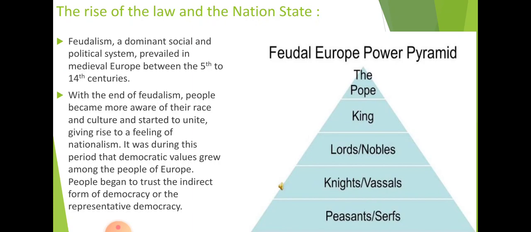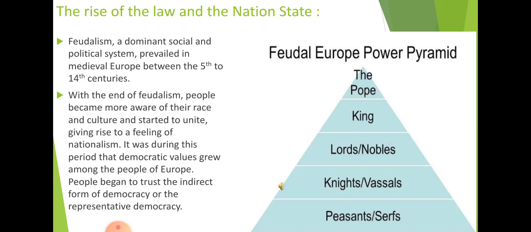The nobles, the lords and the kings are not answerable to the subjects. But in the representative form of government, the representative is answerable to the people if something goes wrong. That is why people started opting for the indirect, representative form of democracy.